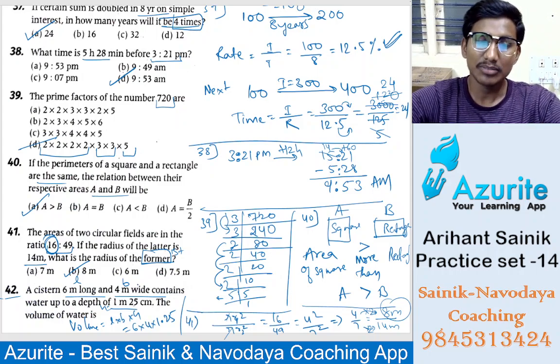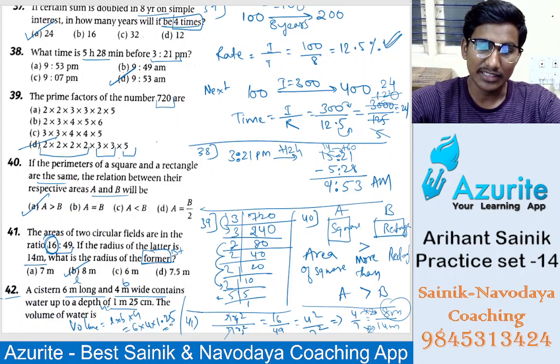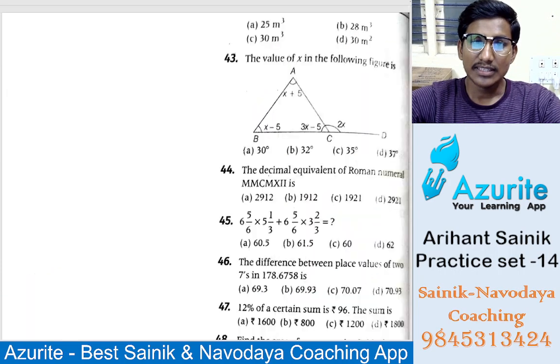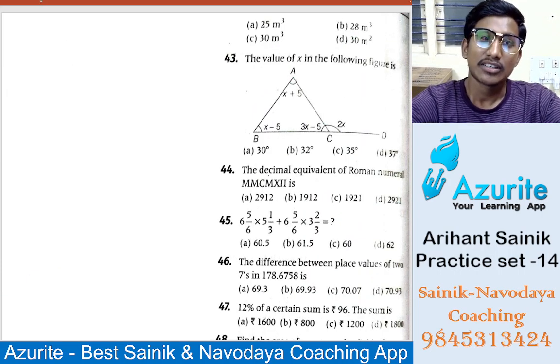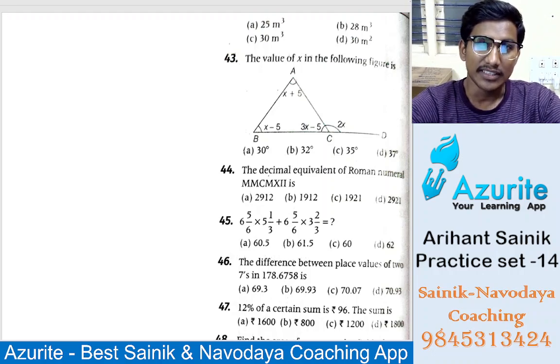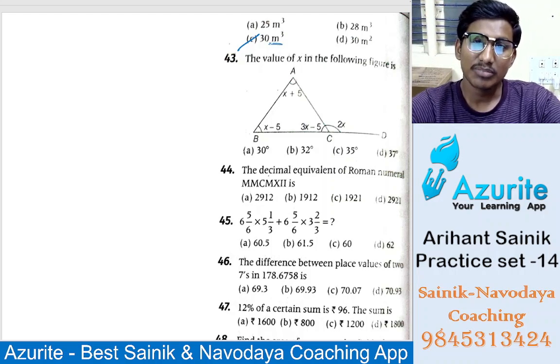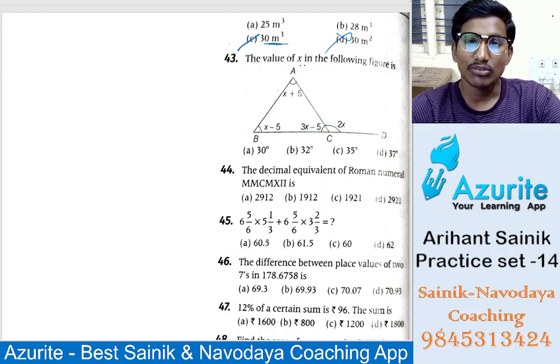So 30 will be the answer here if you multiply these all three numbers. So 30 means it will be how much? Yes, that is option C here. Okay, so option C is the answer. Volume will always be in meter cube, not in meter square. Don't be confused. So now 43, the value of angle x in the following figure.